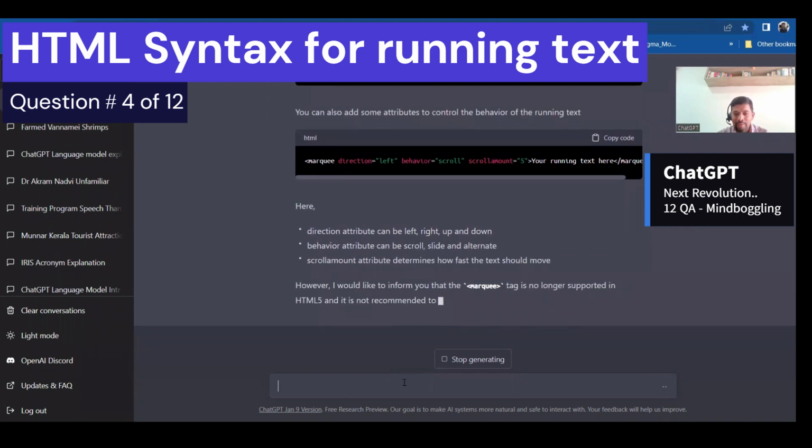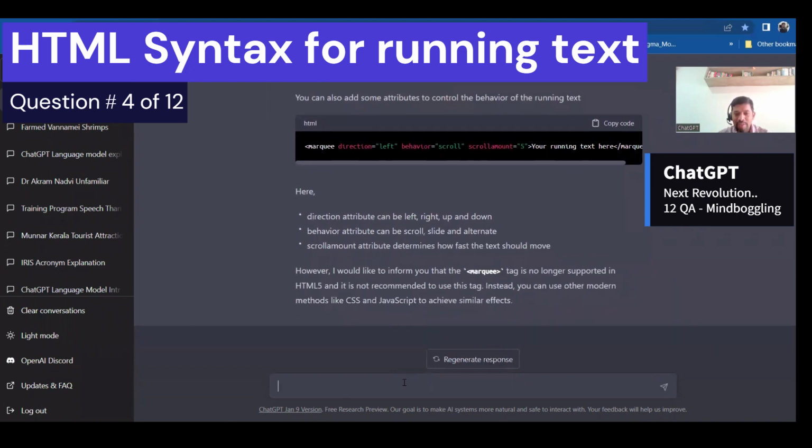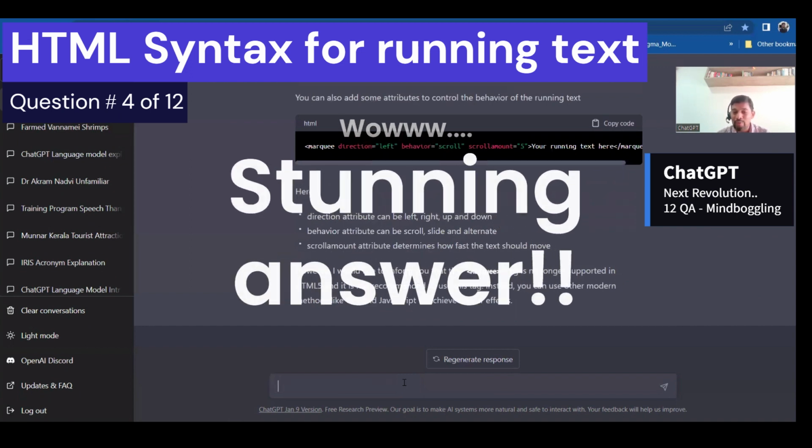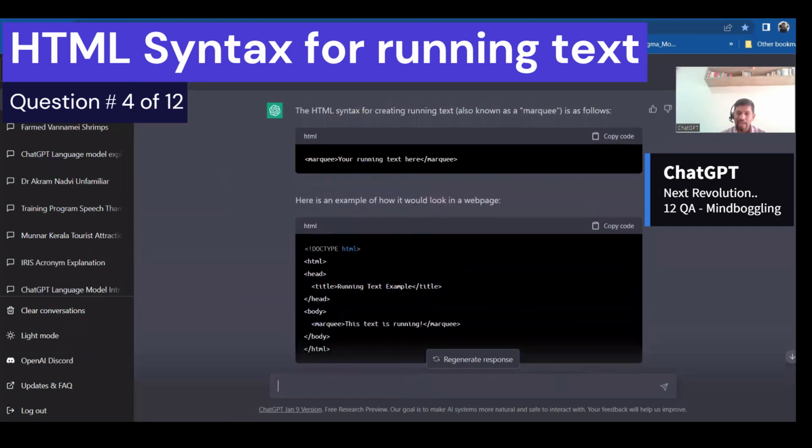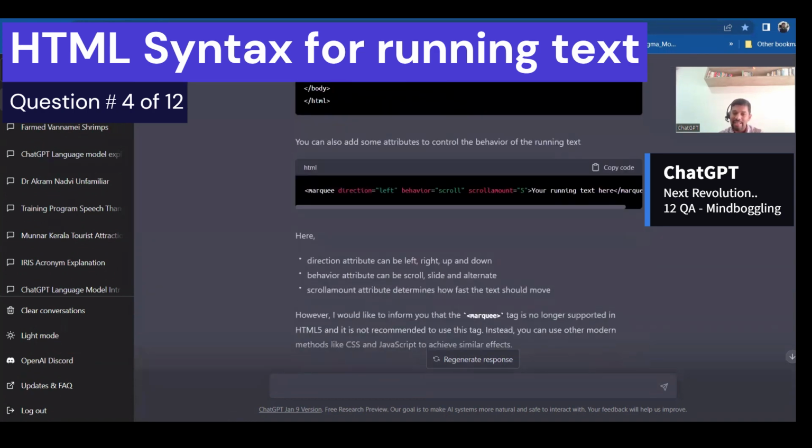However, marquee is no longer supported in HTML. It is not recommended to use this. Instead, the modern way, you can use CSS and JavaScript. That has a similar effect. So not only has it given that answer, it has also given what is the latest technology as well. Very wonderful, right?